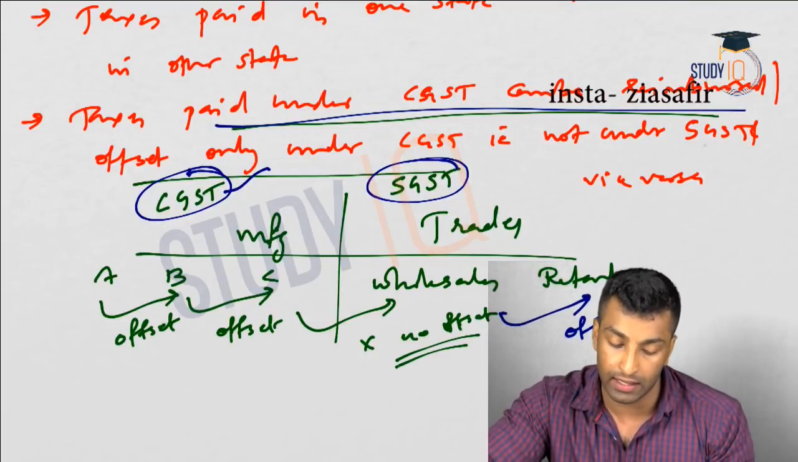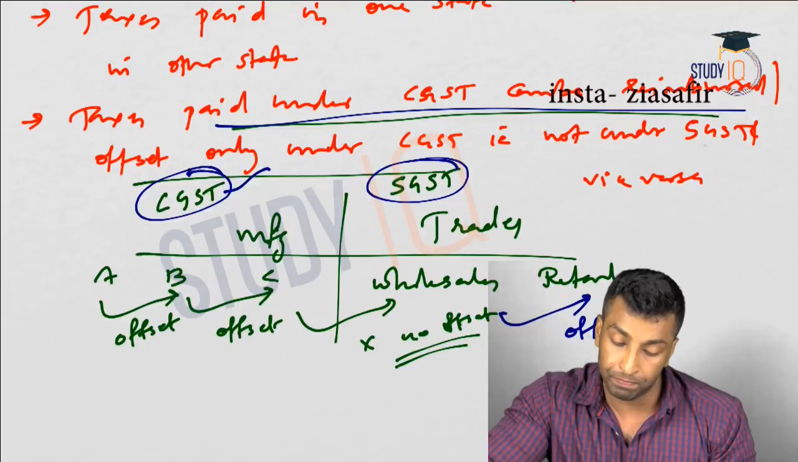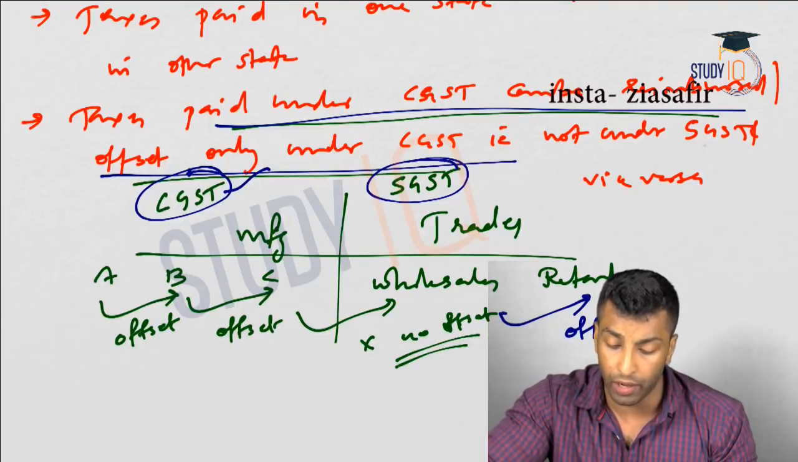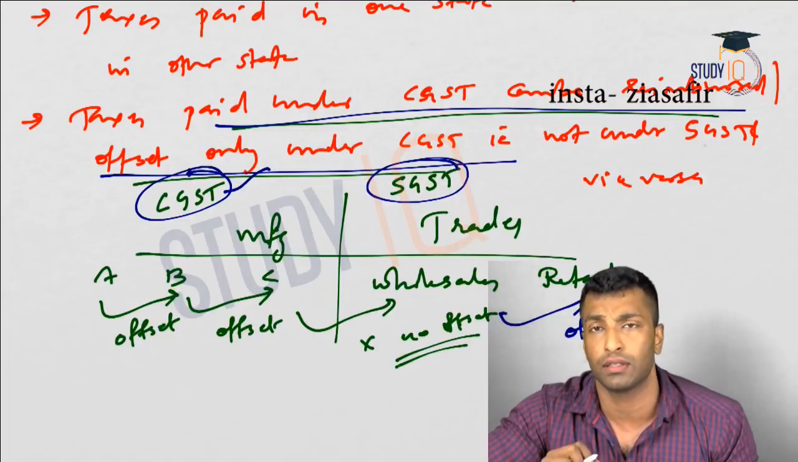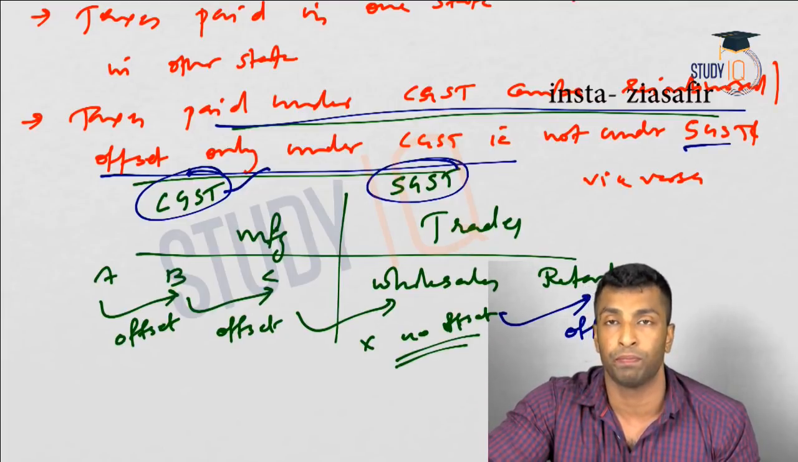The taxes paid under CGST can be reimbursed or offset only under CGST and not under SGST. The same is the case with SGST also.